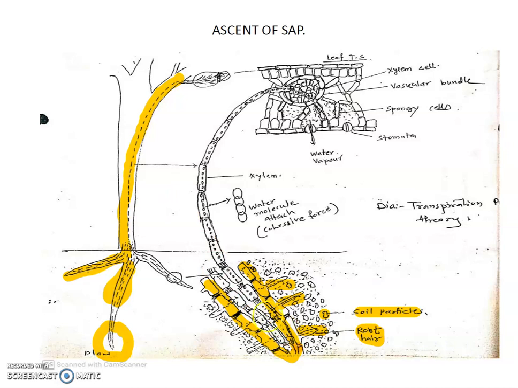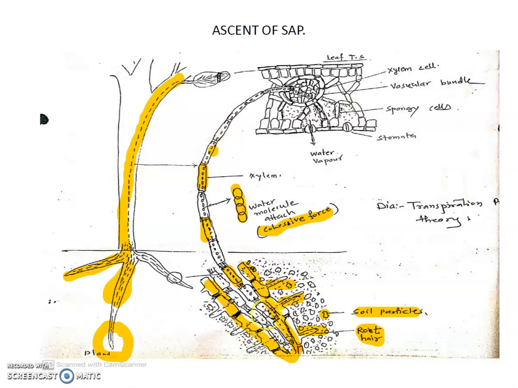These are the cells of xylem, and in these cells there are water molecules. Water molecules hold each other by cohesive force, and they also hold onto the xylem walls, which is the formation of adhesive force.